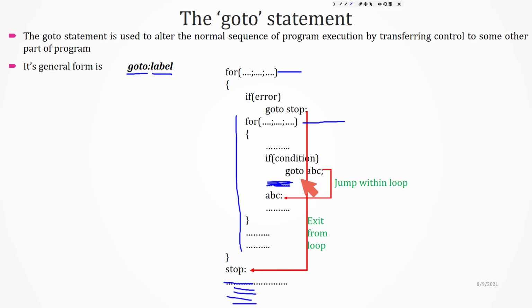So if you remember the break statement, if we are using nested loops and I am using a break statement in the nested loop, it will only come out of that inner loop. So suppose I want to stop execution of all the loops. Here go to stop is written inside the outer loop, after that we have an inner loop. If I want to come out of the outer loop directly, I can use goto.